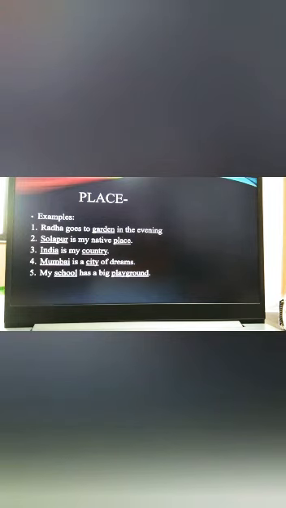See the second example. Solapur is my native place. Now in this example again, Solapur is a name of a city. Place is also a noun. Solapur is also a noun. So both are nouns categorized in place. Now see the third example.